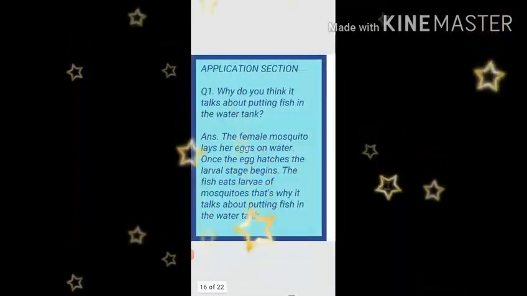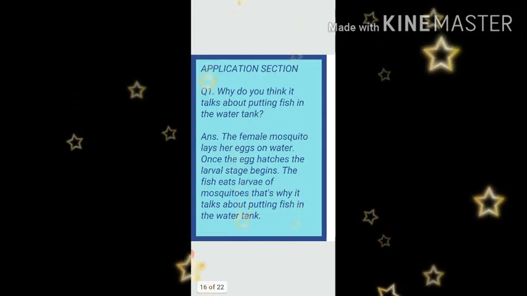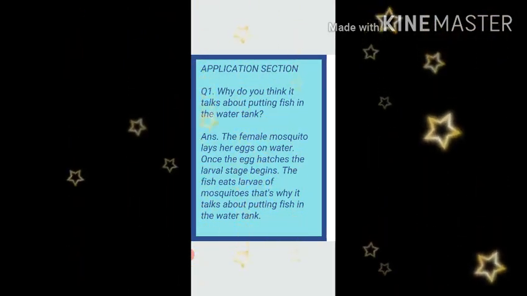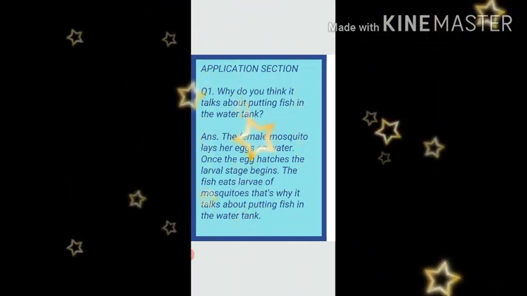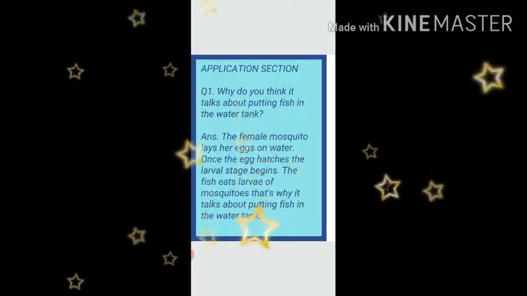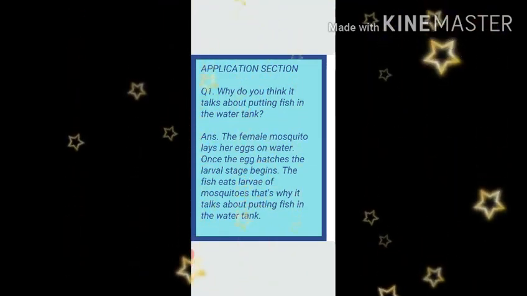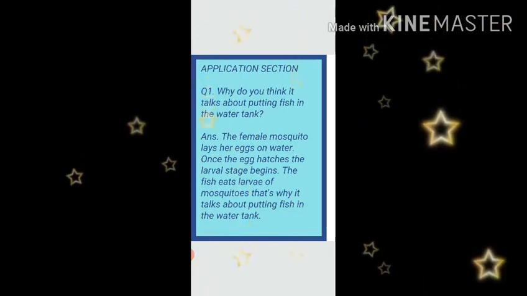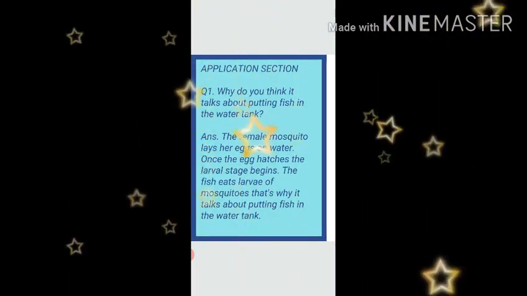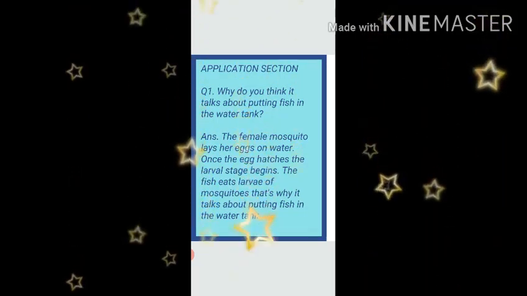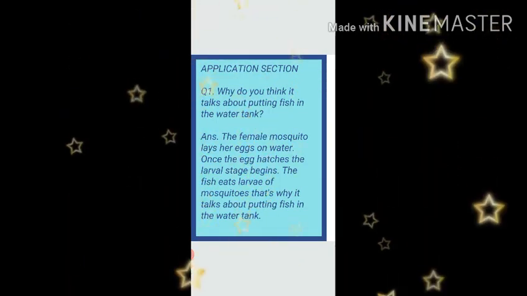Now let's start application section. Now you will give the heading application section. Question number 1. Why do you think it talks about putting fish in the water tank? The answer is, the female mosquito lays her eggs on water. Once the egg hatches, the larval stage begins. The fish eats larvae of mosquitoes. That's why it talks about putting fish in the water tank.